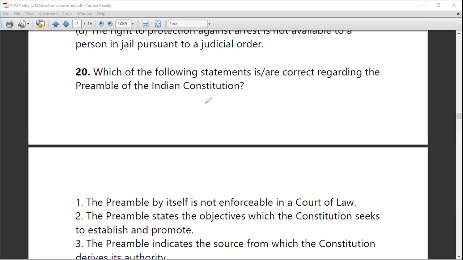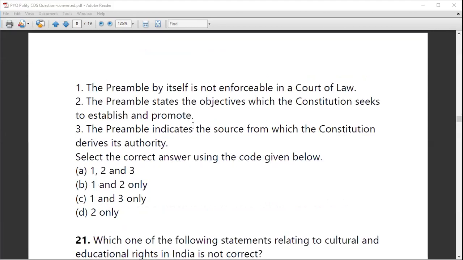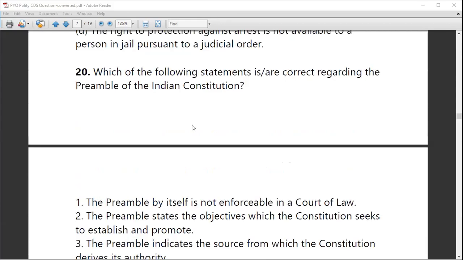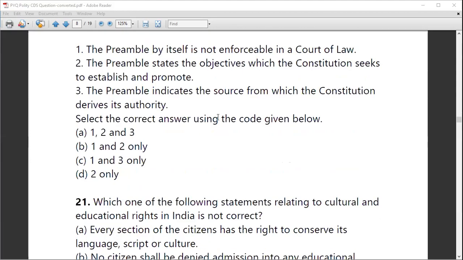So statement 1 says, just a minute, I will scroll it up so that the options are clearly visible to you. Yeah, the question is clear, that is about the preamble. And the question says, I'll again show you the question. Which of the options statements are correct? So we have to find out the correct statement regarding the preamble. That is the question.